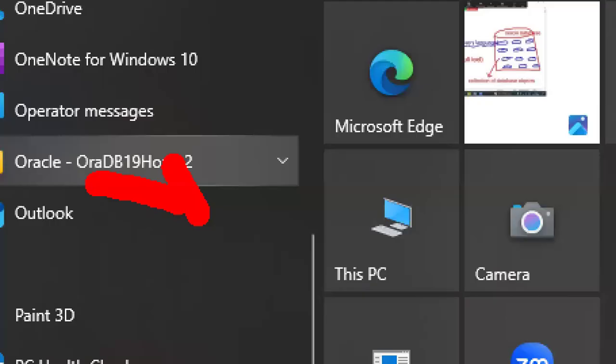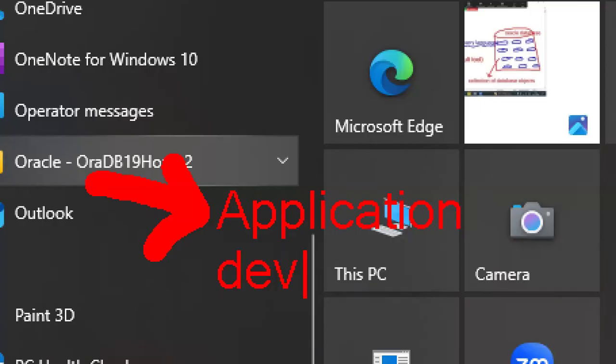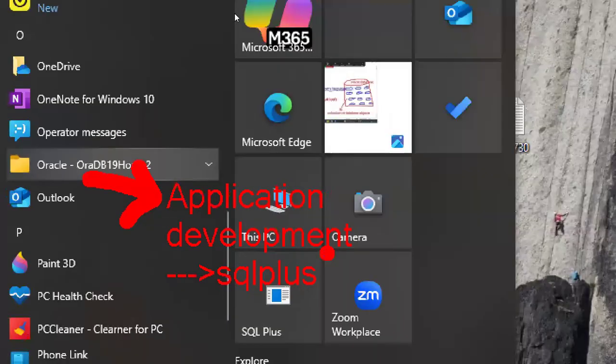Whenever we click this in olden days, application development is a tab, and in that tab only, SQL Plus is there. That much difficulty in olden days. But nowadays, from 19C onwards, it is not a problem. Very easy. Direct SQL Plus is there.